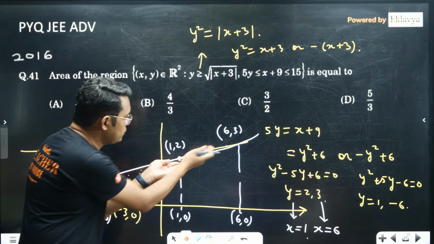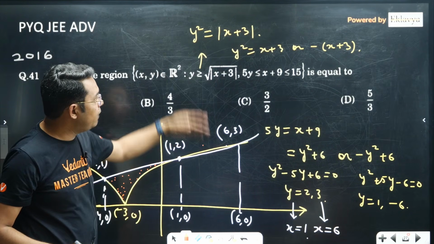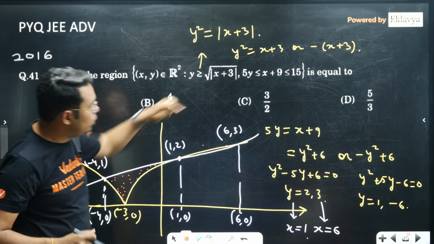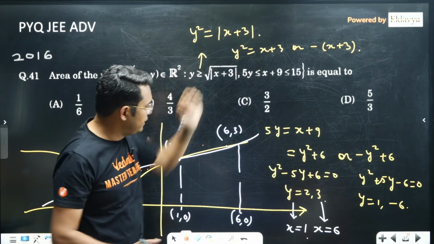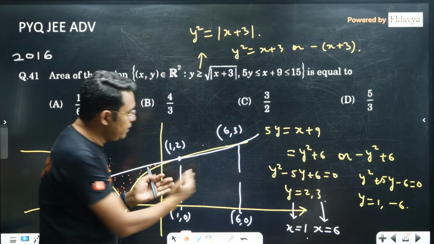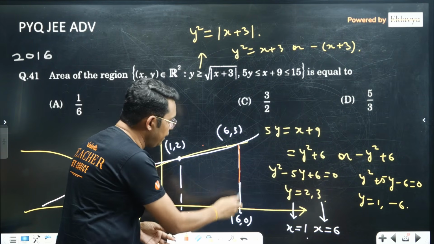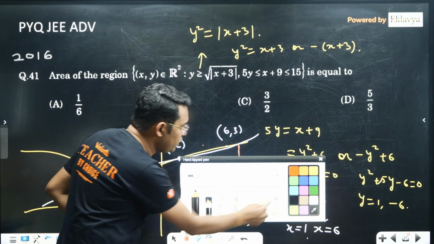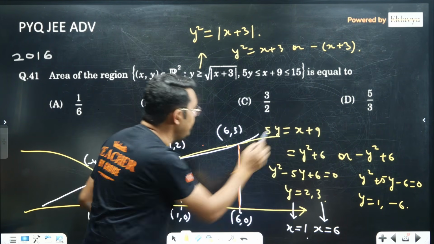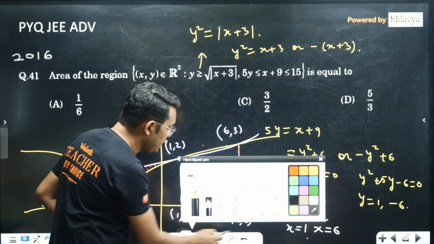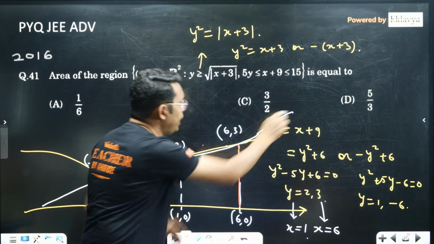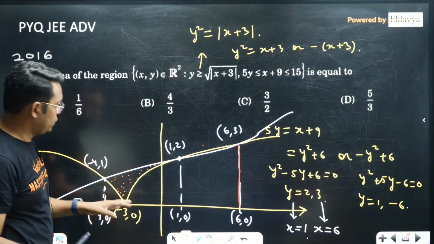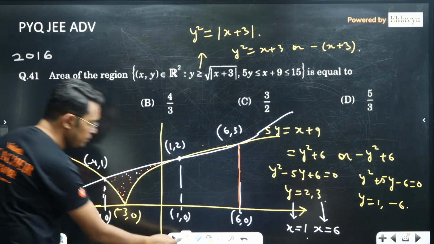Okay, because this small portion here that is lying above this line, we are supposed to use the below portion only, and also x is less than 6, so we have to be restricted before this point. So you can see after that maybe we could have got some area, which is lying above the half parabolas and lying below the straight line, but this is not allowed because we are looking for x less than or equal to 6. So this is the area which we are looking for.